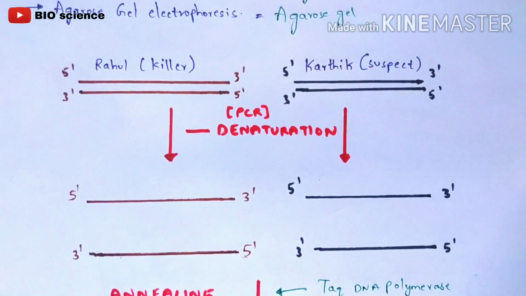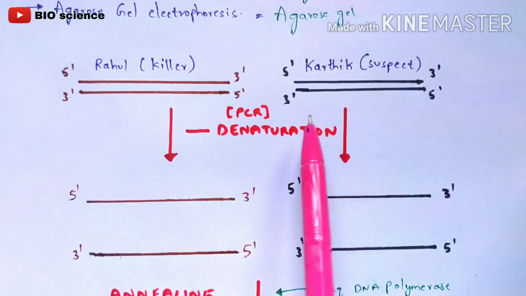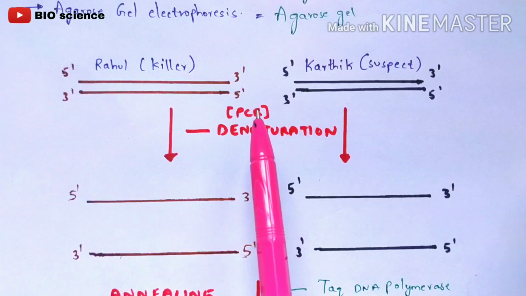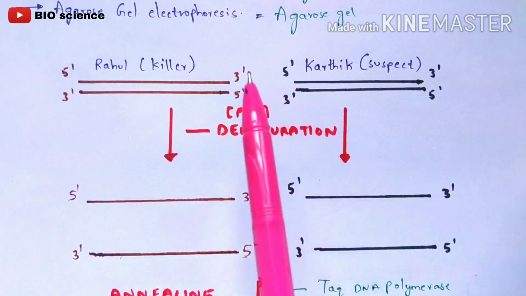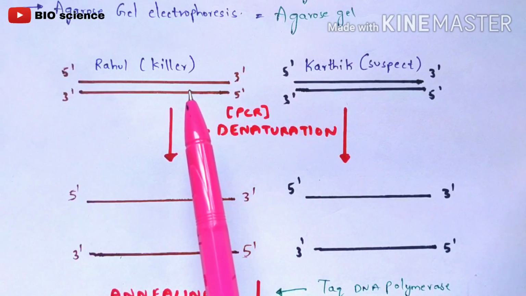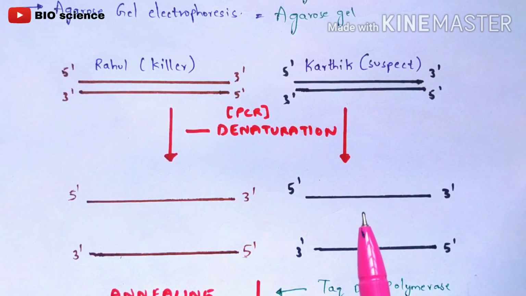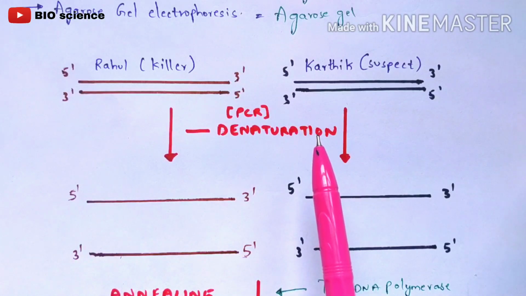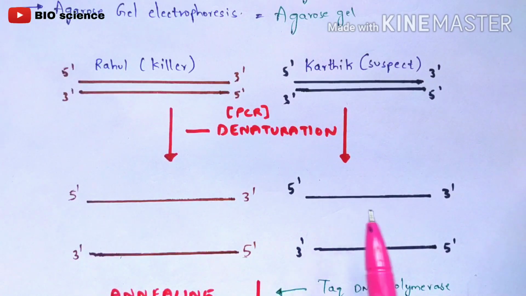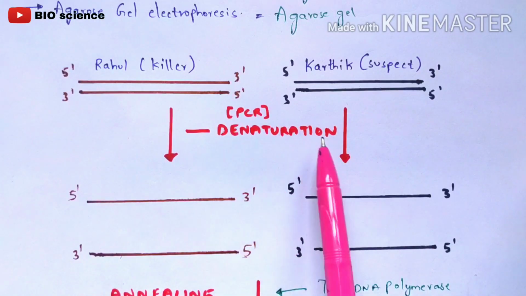So we know that the first step involved in the polymerase chain reaction is denaturation. So now you are going to denature this DNA. What is denaturation? Here you are going to apply high temperature, nearly 92 degrees Celsius, to this DNA such that both DNA strands will get separated. So these are double stranded DNA, right? This double stranded DNA will get converted to two single stranded DNAs. So this is one strand and this will be another strand. Both strands will get separated by the process of denaturation, right? And this will be your 5' to 3' strand. This will be your 3' to 5' strand, and the same applies here also. And this is the first step involved in the polymerase chain reaction, which is called denaturation.